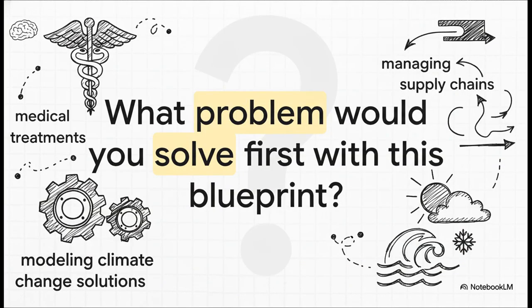And think about it. This isn't just for a hypothetical student. This is the blueprint for optimizing medical treatments, for managing a global supply chain, for teaching a robot to walk. It gives us an incredibly powerful way to find the best path forward in a really complex world. So it leaves you with a question, right? If you could map out any decision process like this, what problem would you want to solve first?